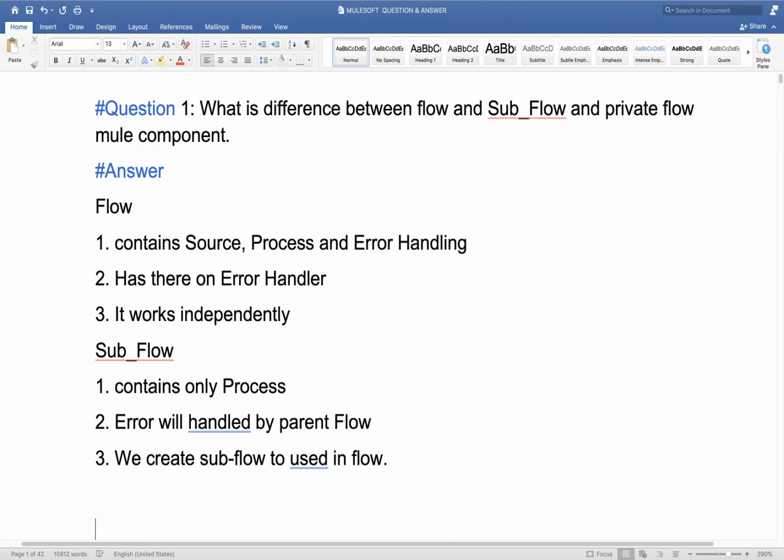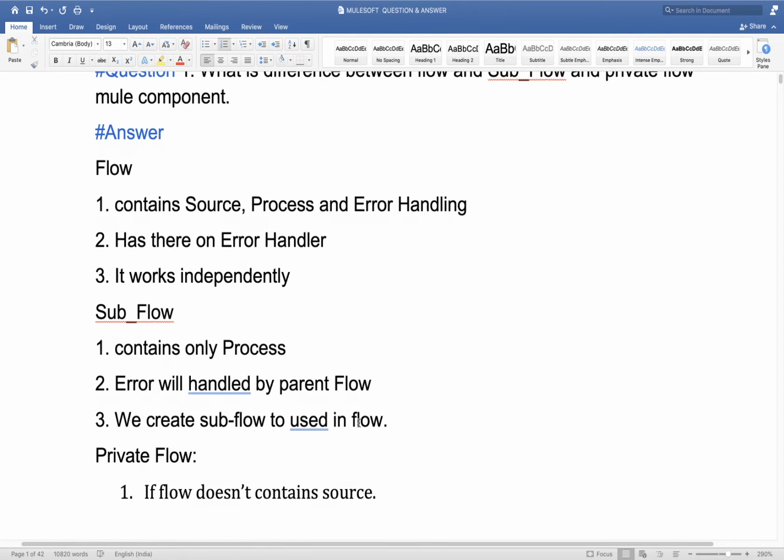Okay. And last we have the private flow. If a flow does not contain this source. Okay, fine.